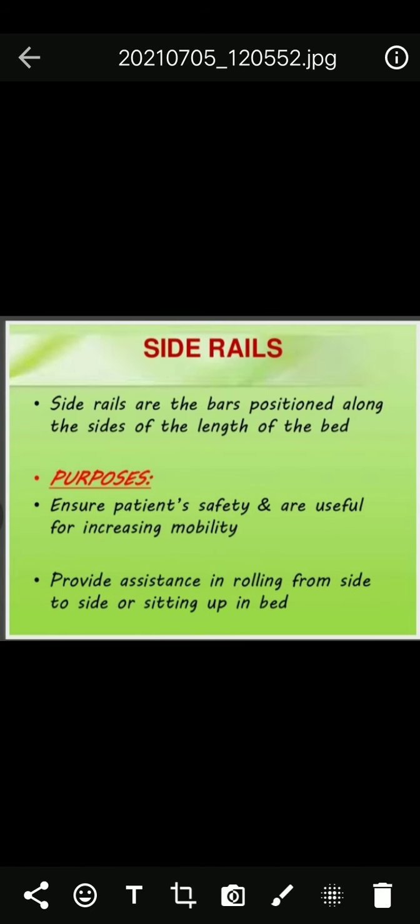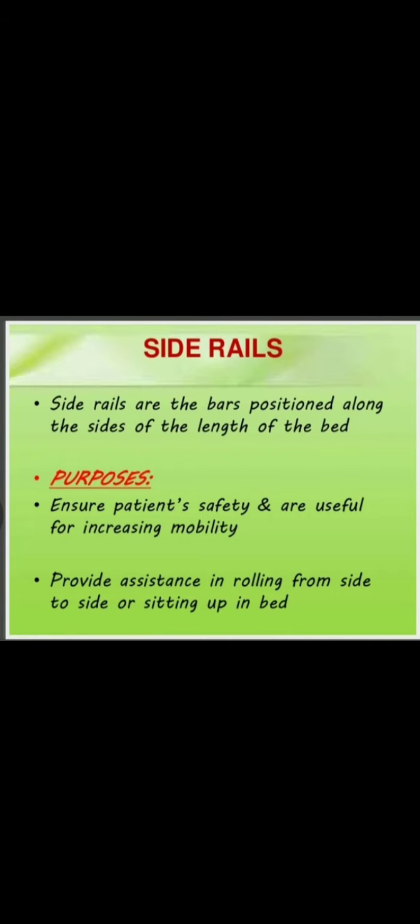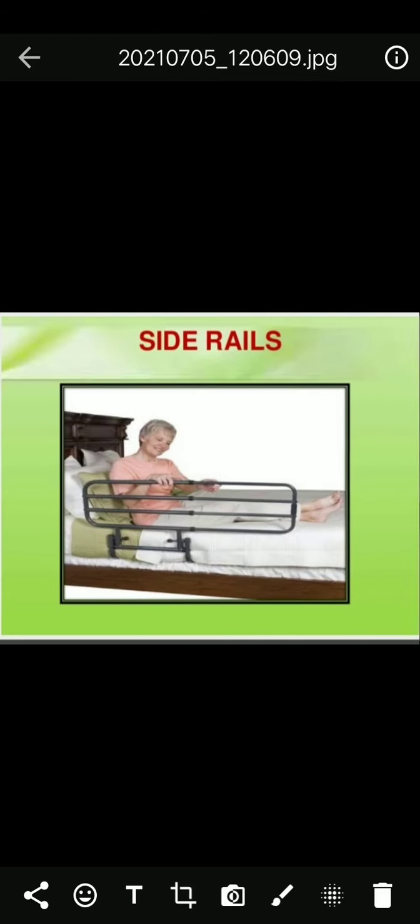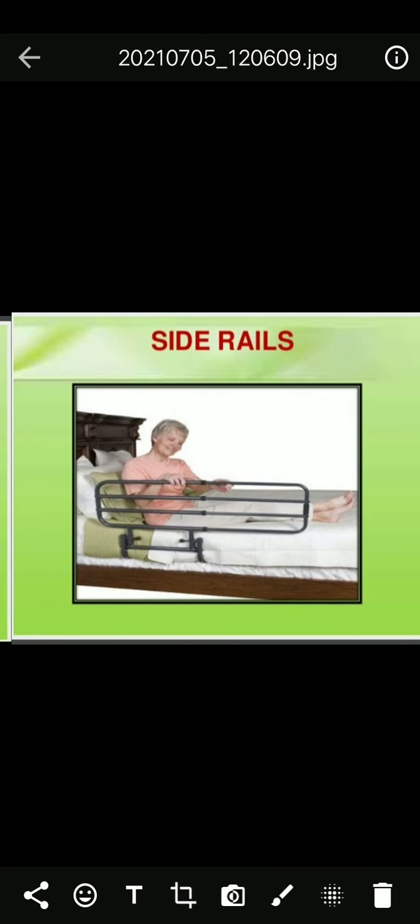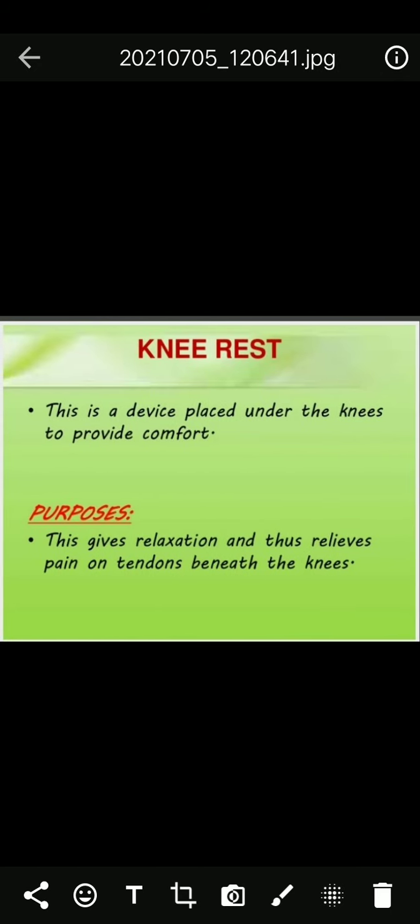And next one, side rails. Side rails are the bars positioned along the sides of the length of the bed. What is the purpose? To increase mobility, to provide assistance in rolling from side to side or sitting up in bed, and to prevent falls. This is side rails.